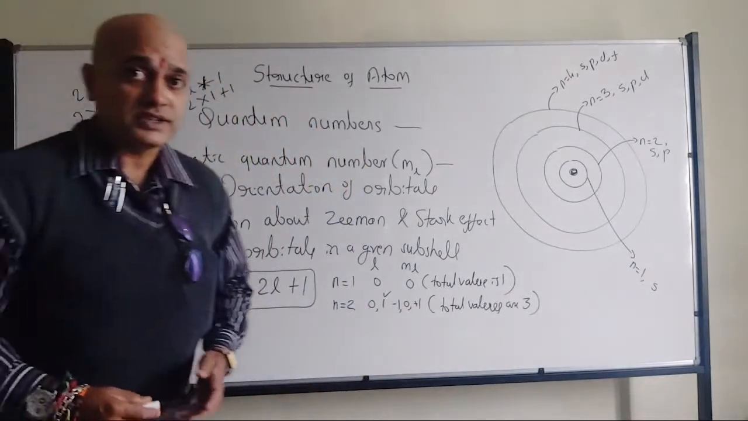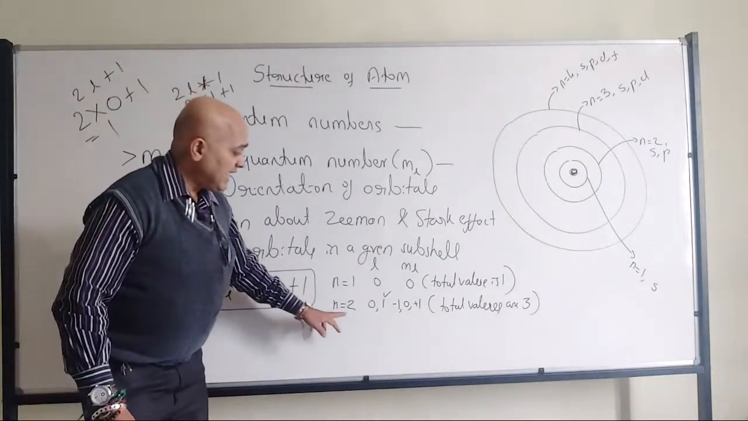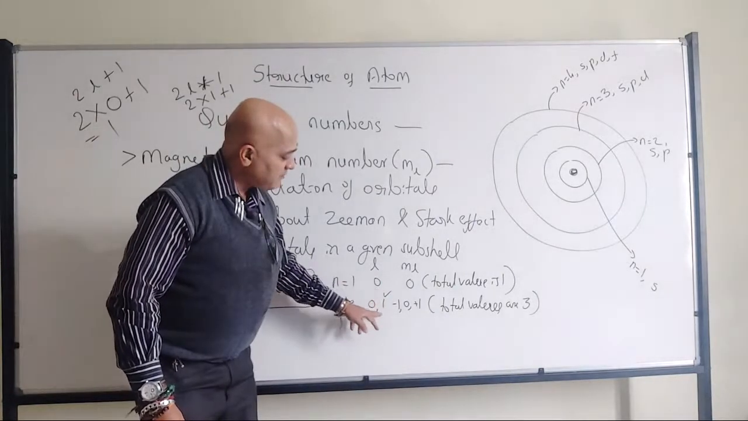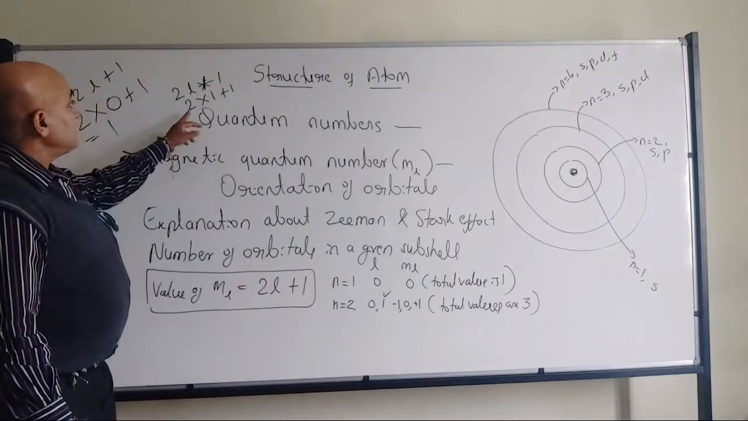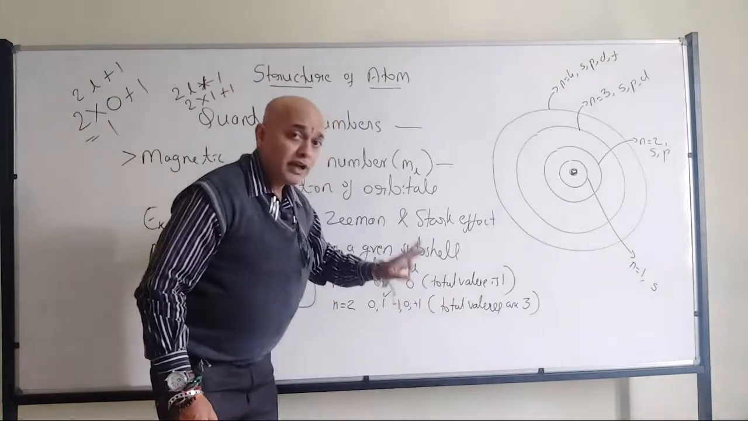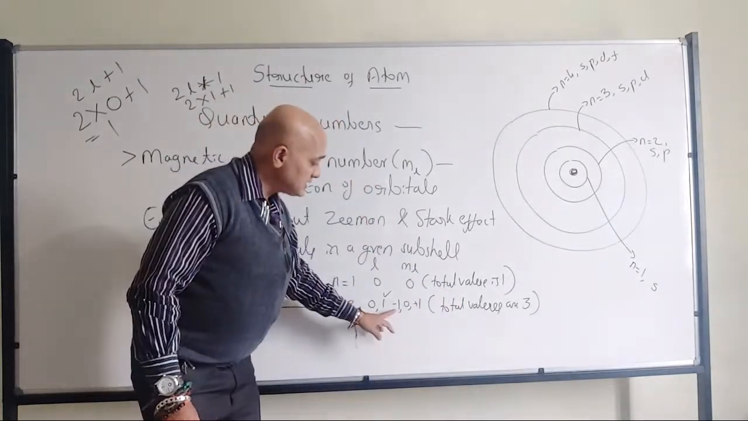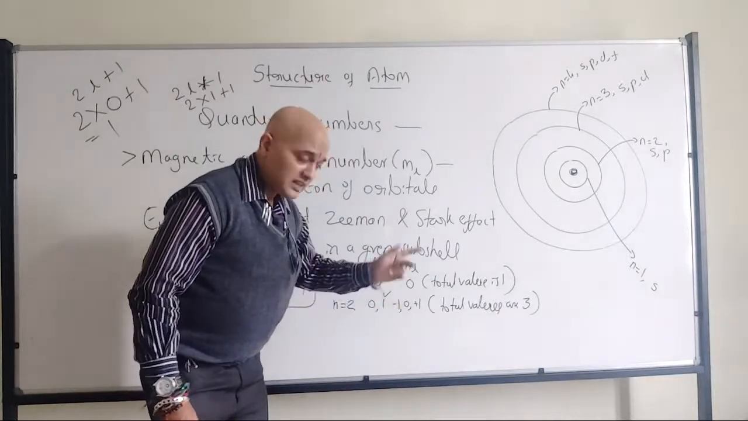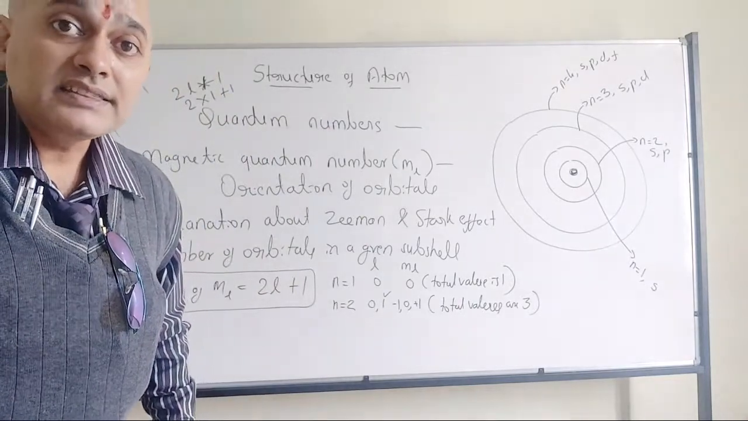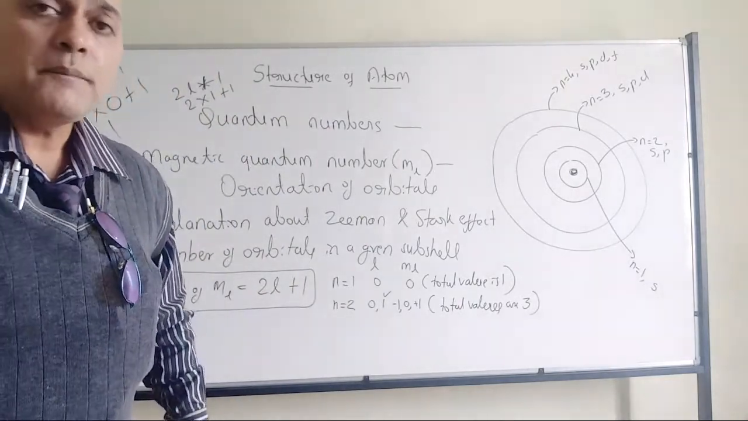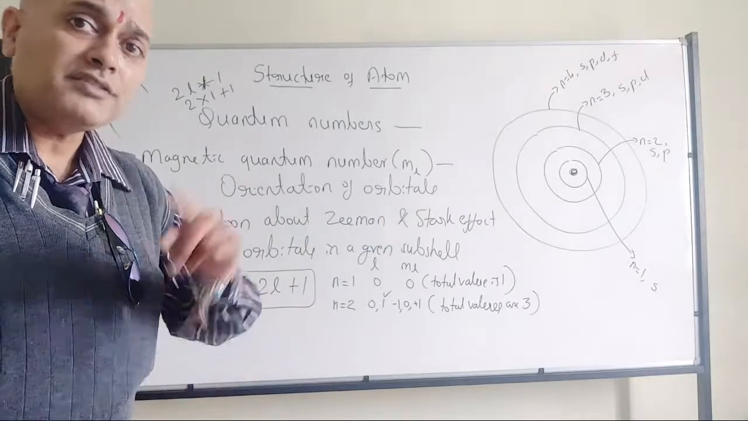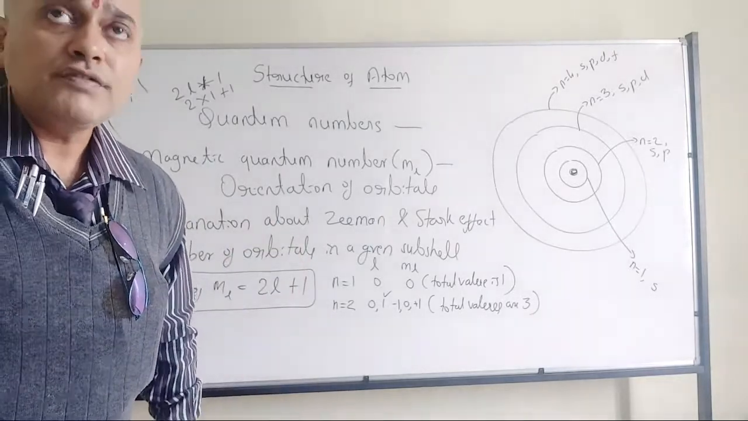Don't get confused. Once again I will repeat. When n is equal to 2, l has values 0 and 1. So in that case, I take l equal to 1. Then 2 into 1 plus 1 is 3, so the total ml values should be 3: -1, 0 and +1. When l is equal to 0, ml will have only a single value, that is 0. All of you have understood?